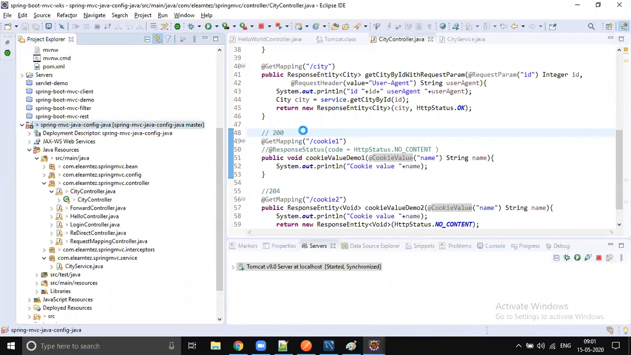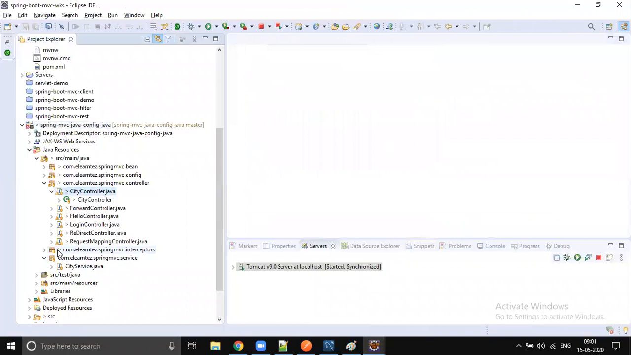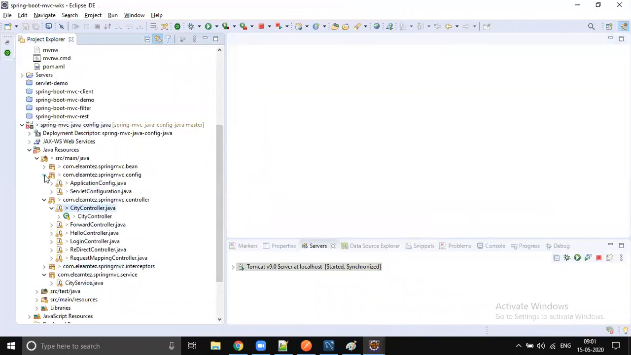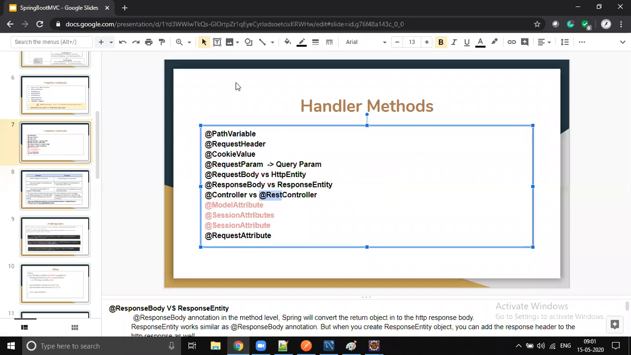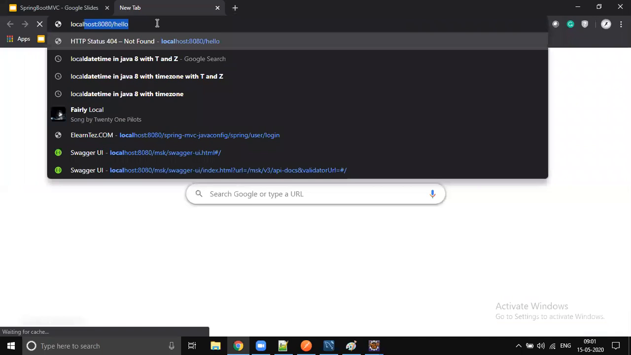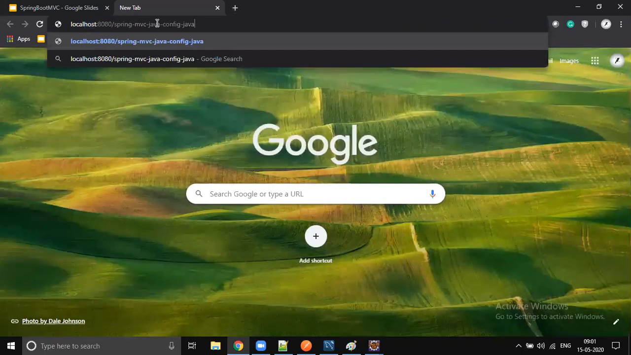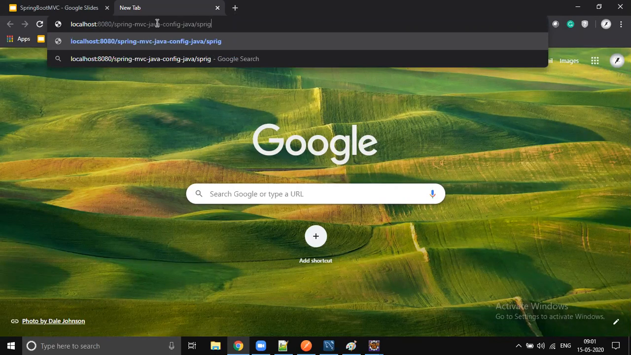Let's just try to access this. Let me see what context path we gave. In native Spring MVC, we configure the context path in the servlet configuration. So it's going to be Spring. My URL should be localhost:8080, the context path which is my application path, then the servlet path which is Spring, and then the resource path.